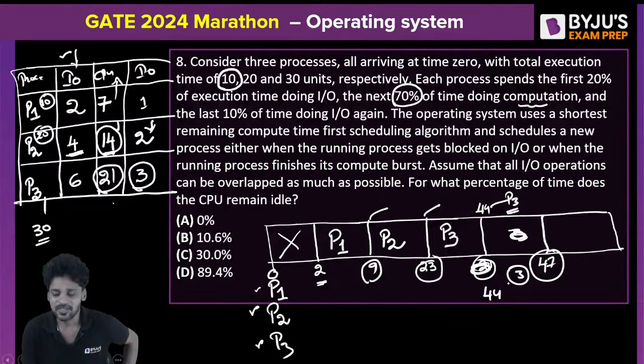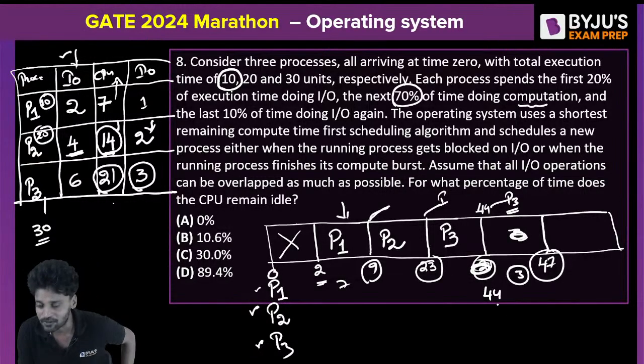Are we clear? Initially, for the first 2 clock pulses, there is nobody in the system. So 7 plus 14 plus 21. Next, P1 enters and will consume 7 clock pulses. 2 to 9 is 7 clock pulses. After P1 finishes, P2 enters. At this time, P1 goes to IO. P2 is going to spend 14 clock pulses between 9 and 23. Then P2 goes to IO. Then P3 comes in. P3 is going to spend the time between 23 and 44, which is 21 clock pulses.